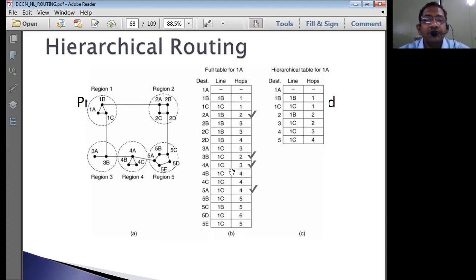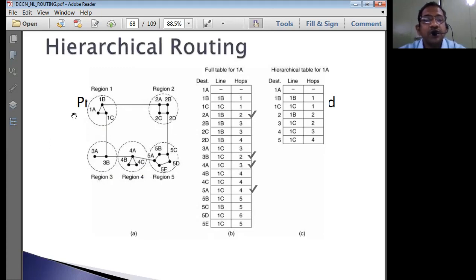Then similarly 4A, that means I want to move to region 4. To move to region 4 in this configuration setup, how can it move to 4A? So from A, which line does it have to use? It has to use the 1C line. 1C, 3B and 4A. Yes or no?